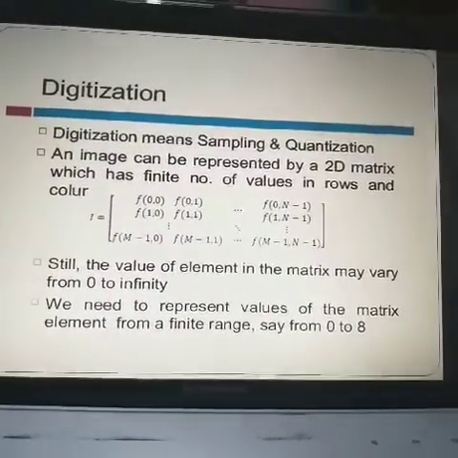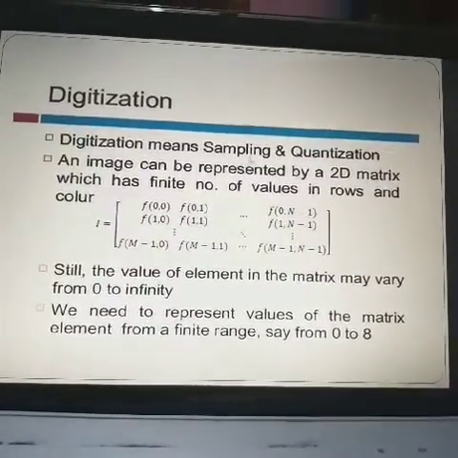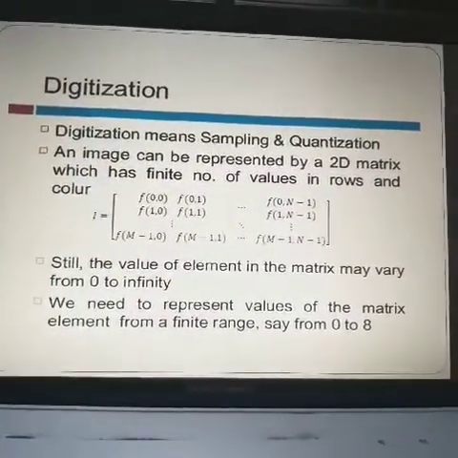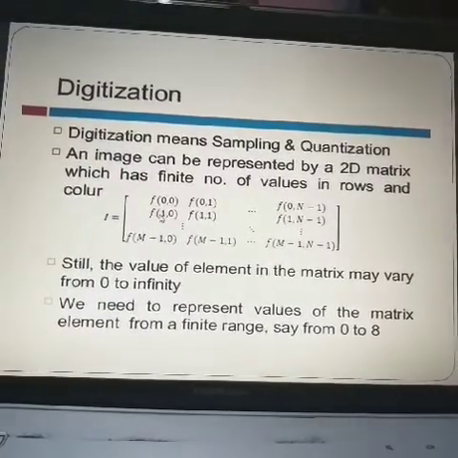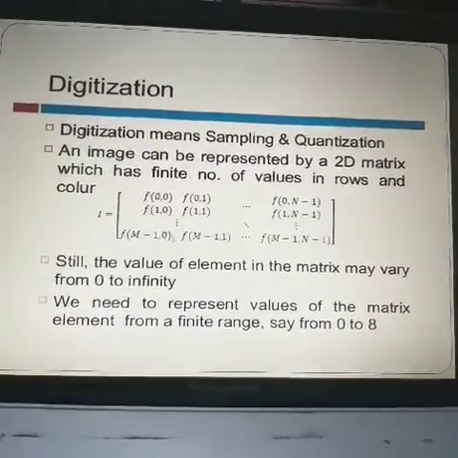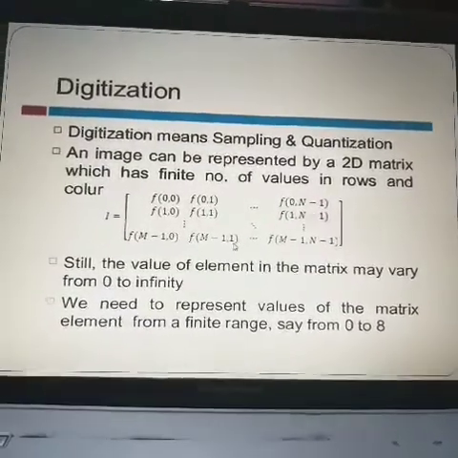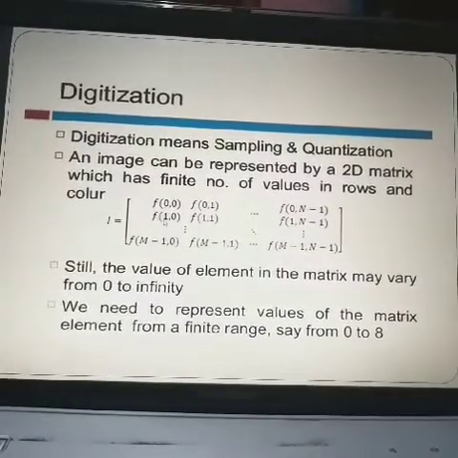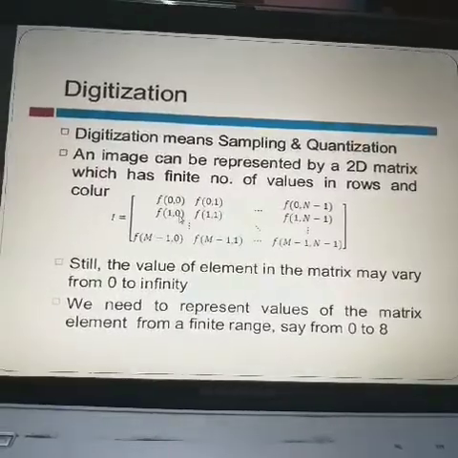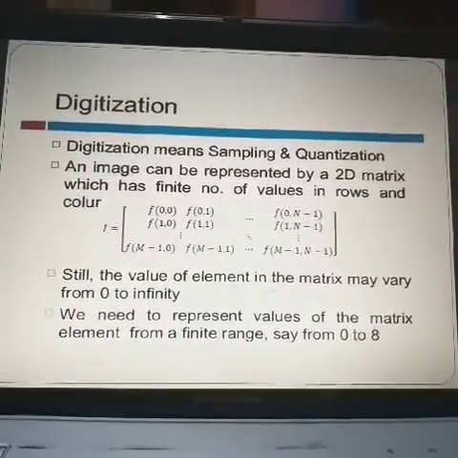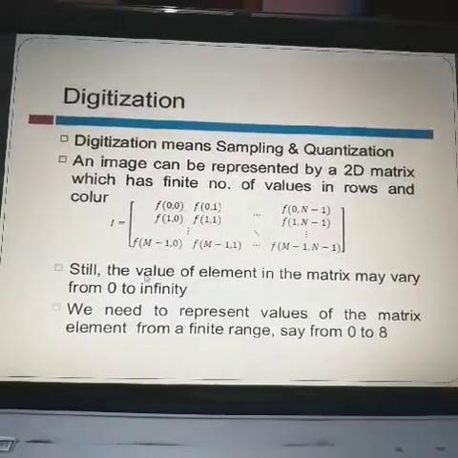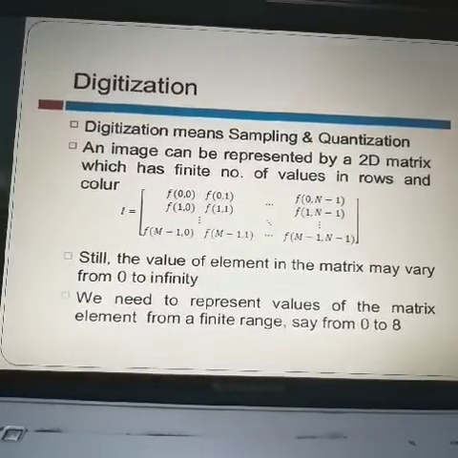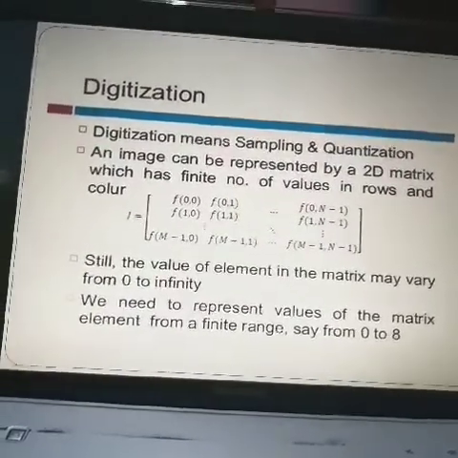We already know that any image is represented as a two-dimensional matrix with a number of rows and columns, and we can represent any image in function format. For example, for the function f(1,0), the value of x is 1 and the value of y is 0. The value of each element in the matrix may vary from 0 to infinity. There are infinite values, so we have to represent them in a finite form, for example from 0 to 8.